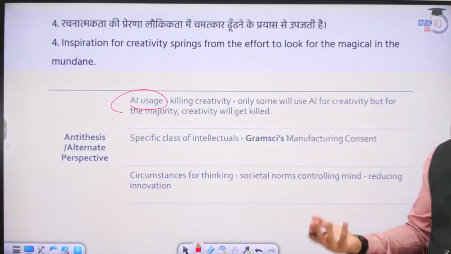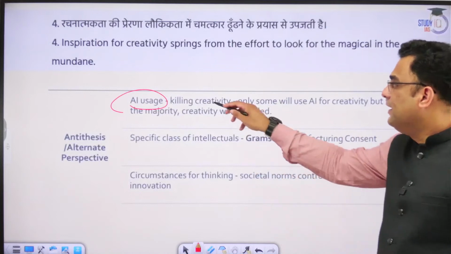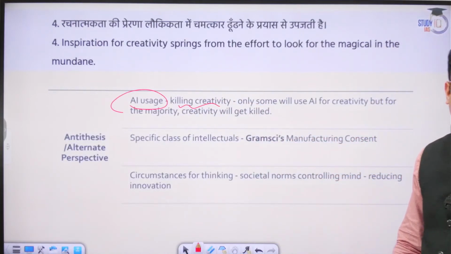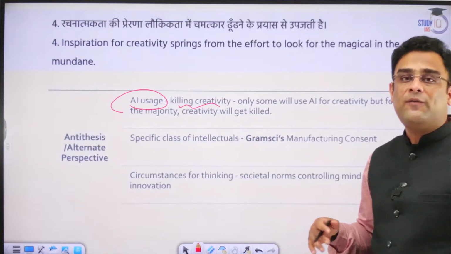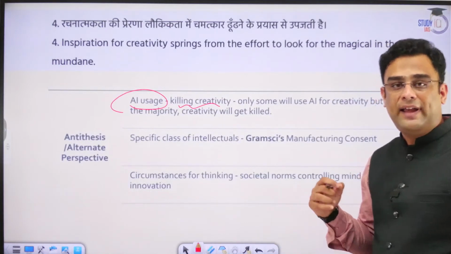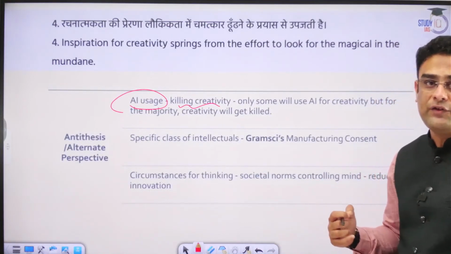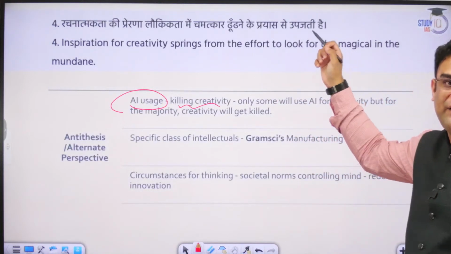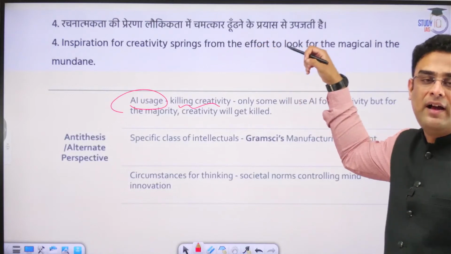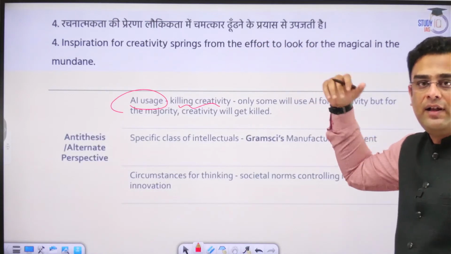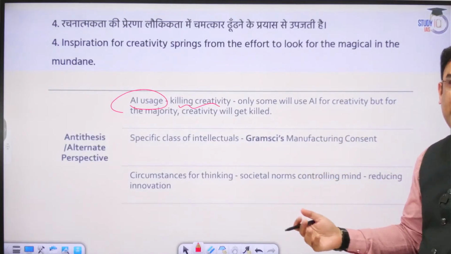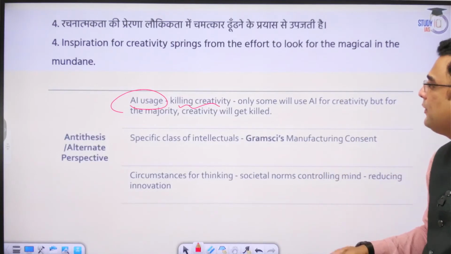But as a counter side, very often what happens is this AI ends up killing the creativity. The machines can do a fantastic job, but they cannot ever replace the human touch. So a lot of times when we are looking for the magical in the mundane and using artificial intelligence and such other latest technologies, what is happening is we are killing human creativity in that process.